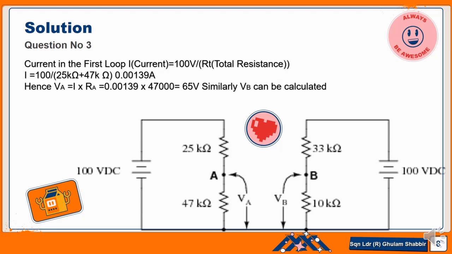So I is equal to 100 over 43,000 ohm. When we get the total current, then we can find VB. VB is equal to IRB, so I, the total current, multiplied by 10 kilo ohm.